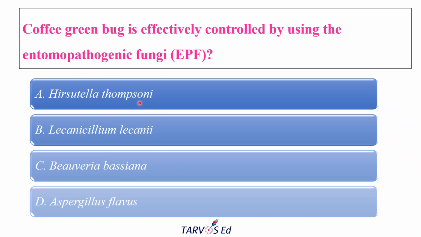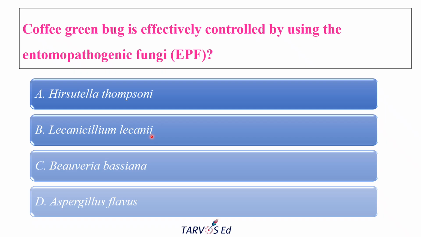And also the common names you should know. Hirsutella thompsonii is the mite pathogenic fungus, generally called the mite-killing fungus. Then Lecanicillium lecanii is the white halo fungus. Okay, the name comes from the general characteristics of this fungus, because white fungal growth encircles the infected insects.